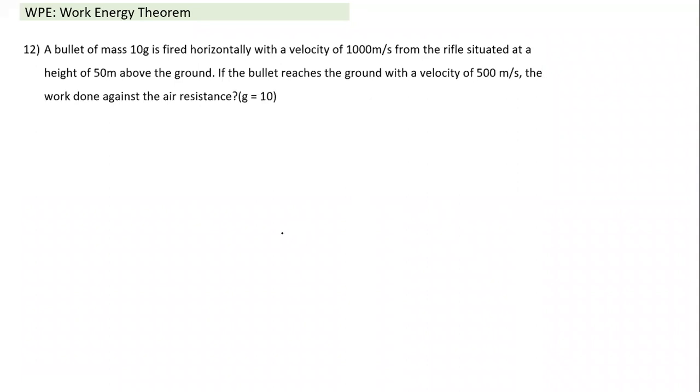Okay, next question. A bullet of mass 10 gram is fired horizontally with a velocity of 100 meter per second from a rifle situated at a height of 50 meter above the ground. If the bullet reaches the ground with a velocity of 500 meter per second, it has lost some velocity. What is the work done against air resistance? This is the question, given g is equal to 10.